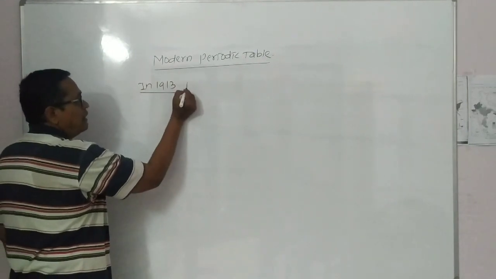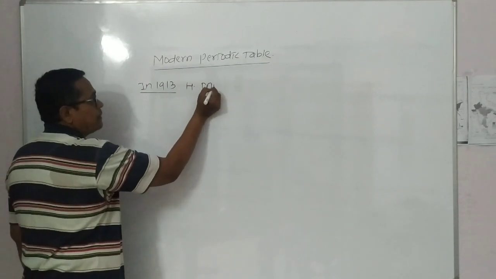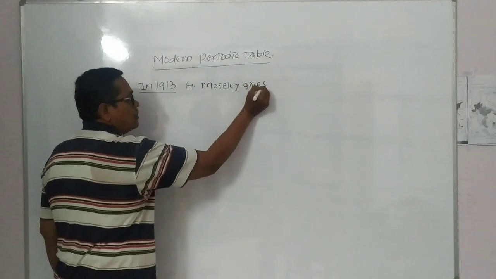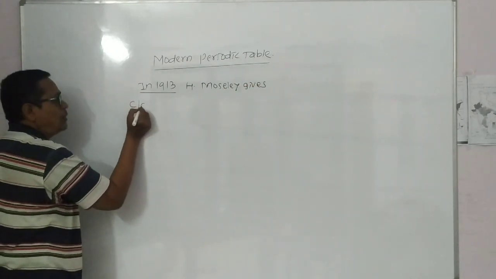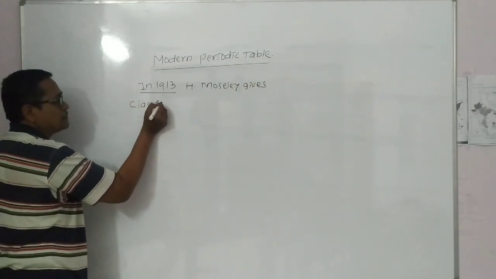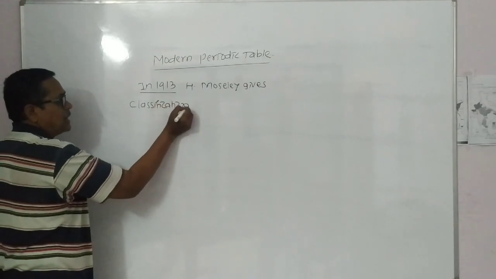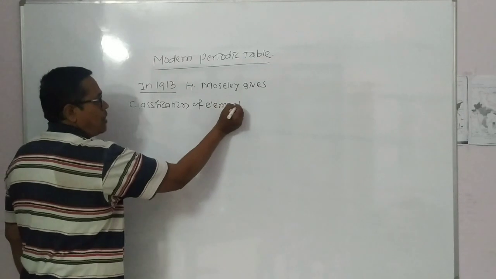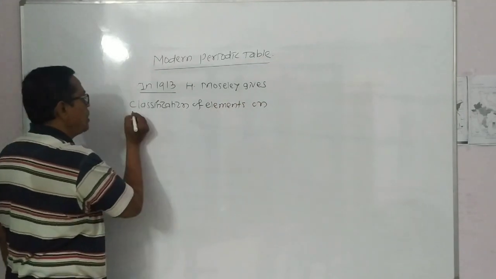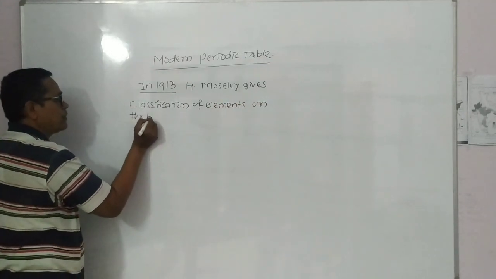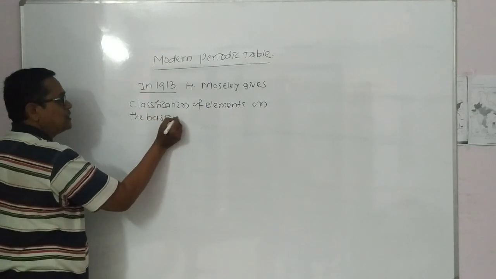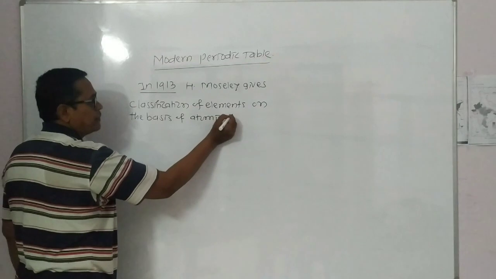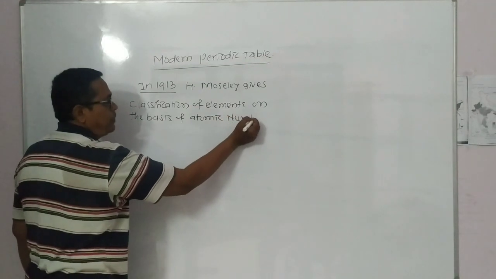1913, Henry Moseley gave the classification of elements on the basis of atomic number. On the basis of atomic number,